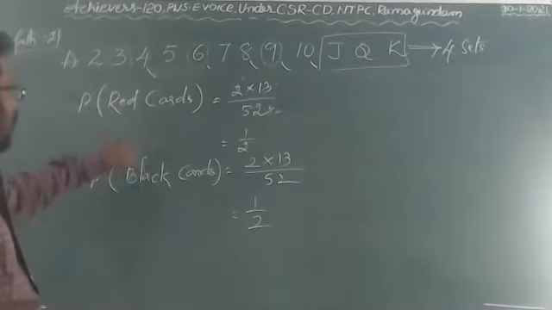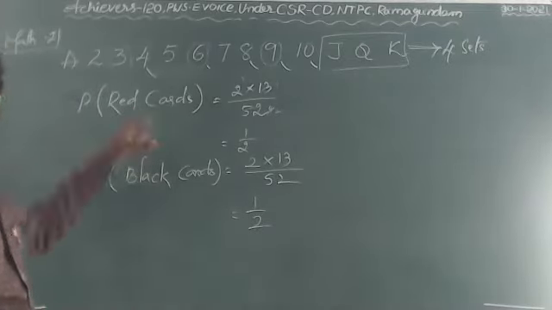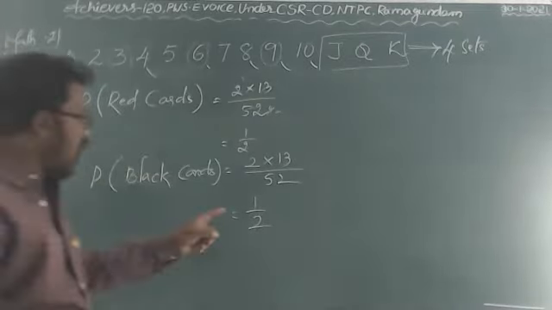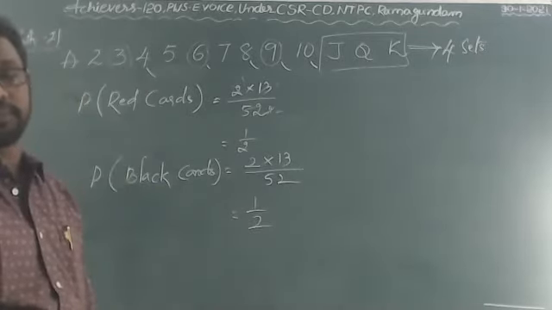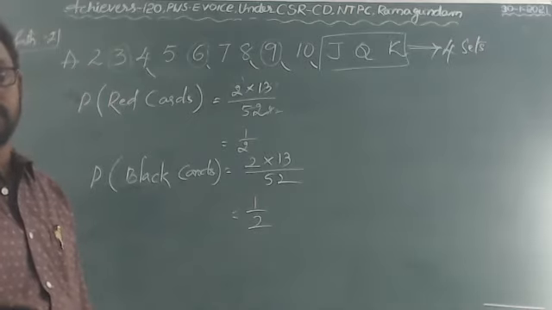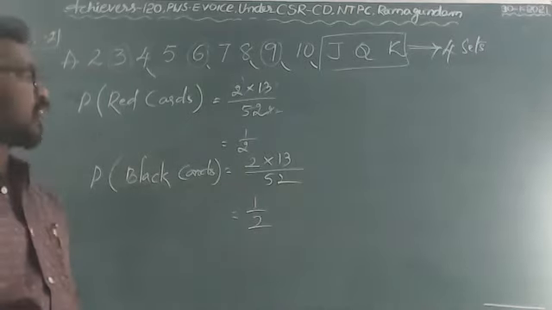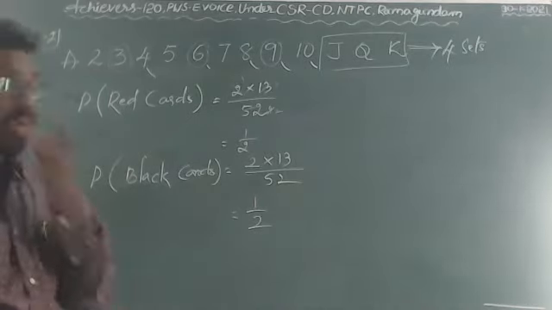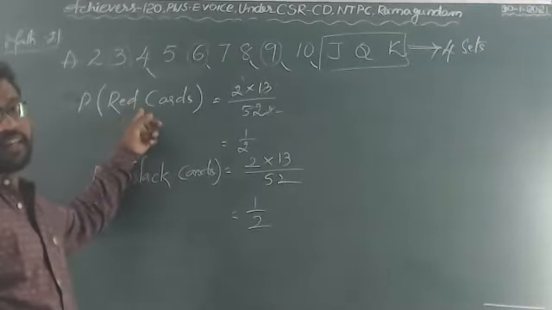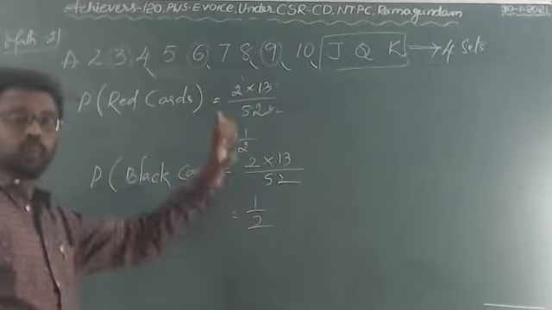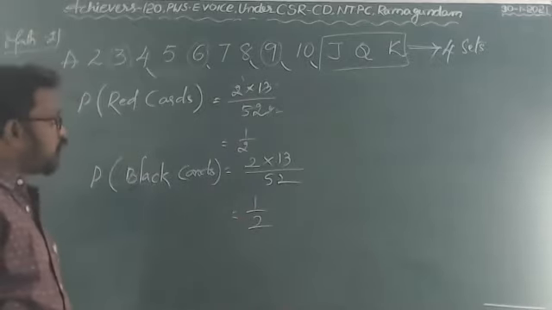Here 2 sets, here also 2 sets. That is nothing but half pack, 1 by 2. 26 cards in a deck are black and 26 cards are red, altogether 52 cards.